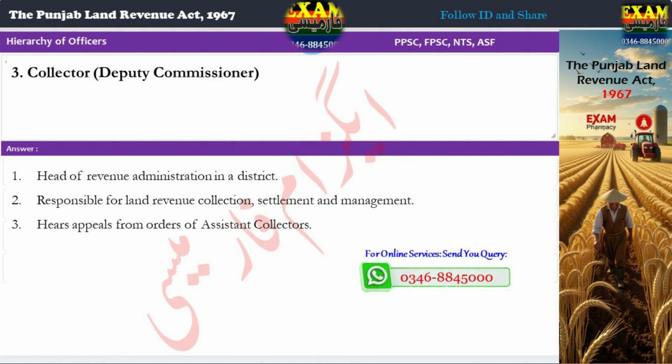3. Collector, Deputy Commissioner. 1. Head of Revenue Administration in a district. 2. Responsible for land revenue collection, settlement, and management. 3. Hears appeals from orders of assistant collectors.